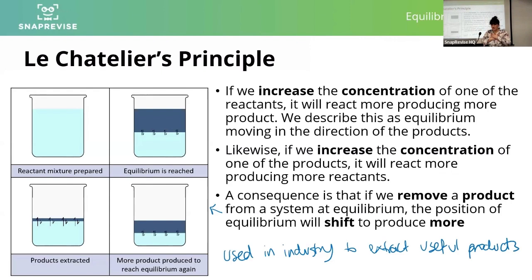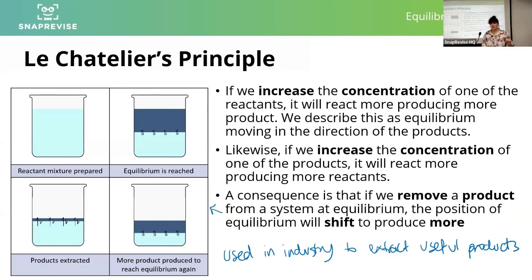I've always found it easier to think about it in terms of adding products in or adding reactants in, and what's going to happen to the position of equilibrium. So if you're clear on that, you can use that principle to think about it in reverse. If you were to remove a reactant or remove a product, the equilibrium would shift to replace the stuff that you've removed. And this is why we can use it in industry to extract useful products.